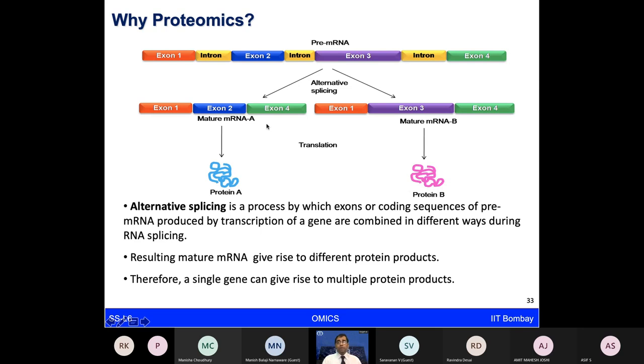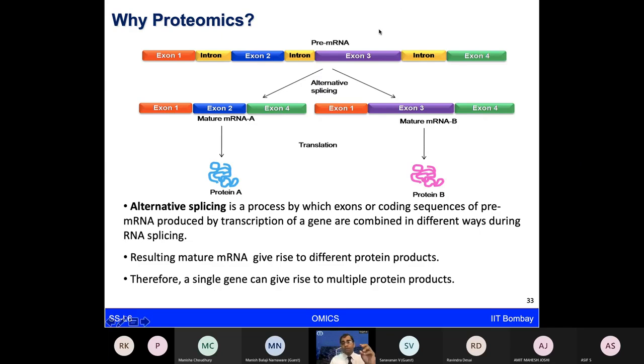But they do not come together in one very specific sequence. These exons can come together in different combinations, and that is because of alternative splicing. As you can see from these color codes, we have exon 1, exon 2, exon 3, exon 4. One mature mRNA is formed from exons 1, 2, and 4, another form from 1, 3, and 4. Other combinations also exist.